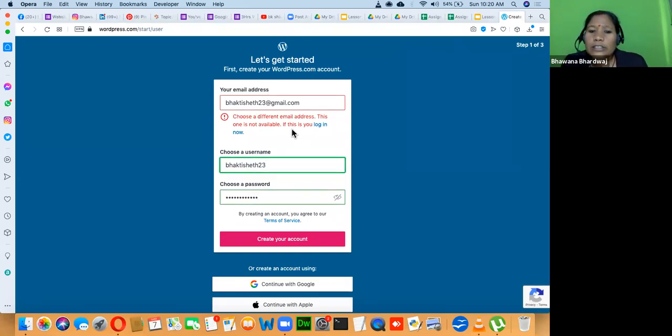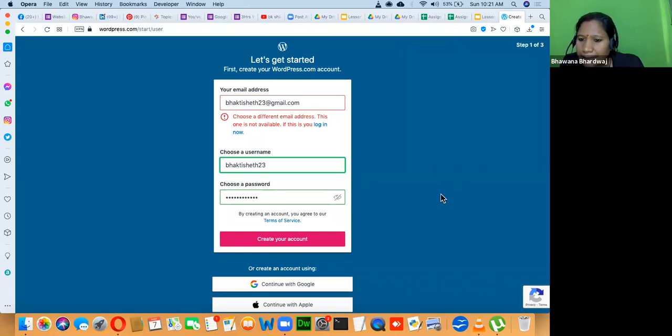Bhakti, you might have already created this account on WordPress, right? You have already used this email ID to create an account on WordPress, because they're asking us to choose a different email ID. Using one email ID, you can create one and only one WordPress account. So you might have already created this account, so I'm using some other email ID.